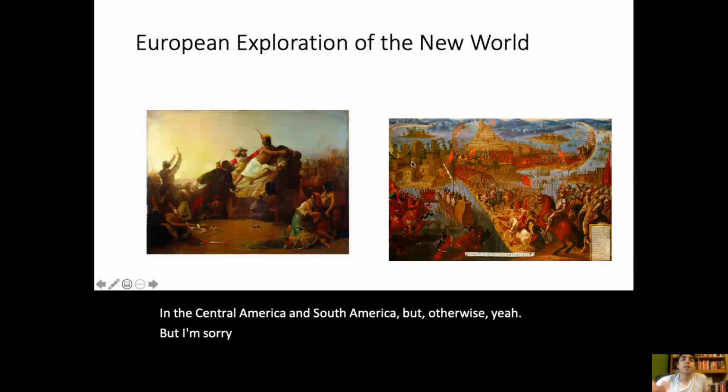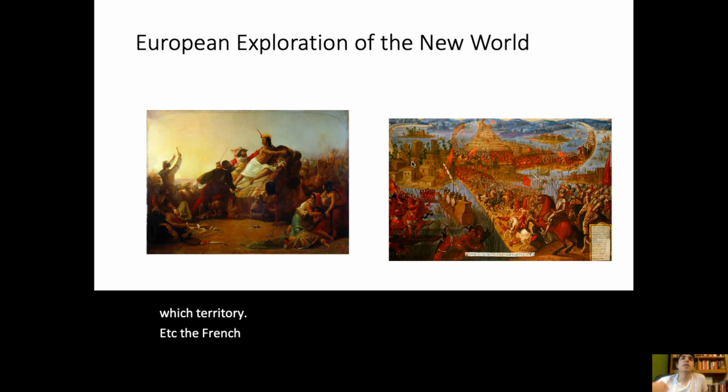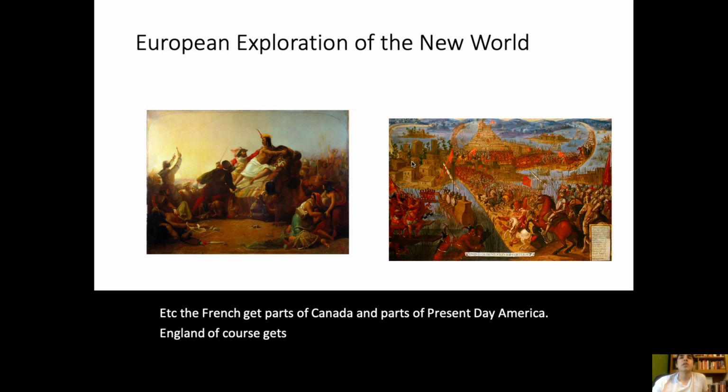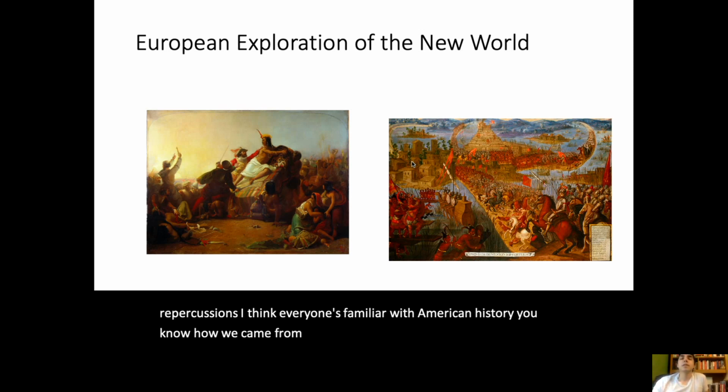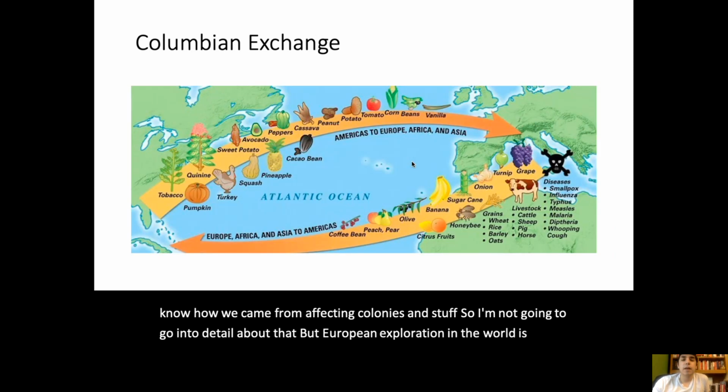So look for specifics about which European powers get which territory. The French get parts of Canada and parts of present-day America. England, of course, gets present-day America, and those lead to repercussions. I think everyone's familiar with American history, how we came from the 13 colonies and stuff, so I'm not going to go into detail about that. But European exploration of the New World is a major topic.